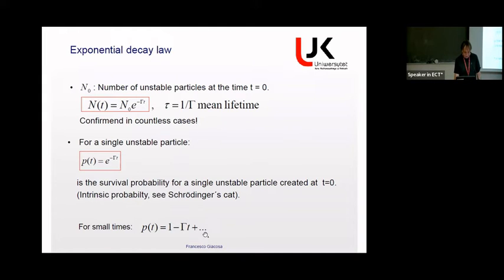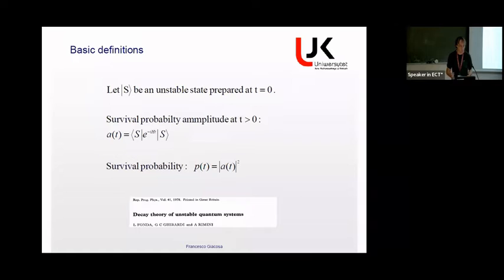If we do a Taylor expansion of the exponential, of course, we get something of this type, 1 minus gamma t, etc. And this is the first thing that I will say in a second, that it cannot actually be like that. So let's consider an unstable state, let me call it S, prepared at t equals 0. In quantum mechanics, what we would like to calculate is this object here, which is the sandwich of the state S, still there at the time t. So this is simply the sandwich of S with the time evolution operator in the middle. And the survival probability is just calculated as the modulus of the amplitude squared.